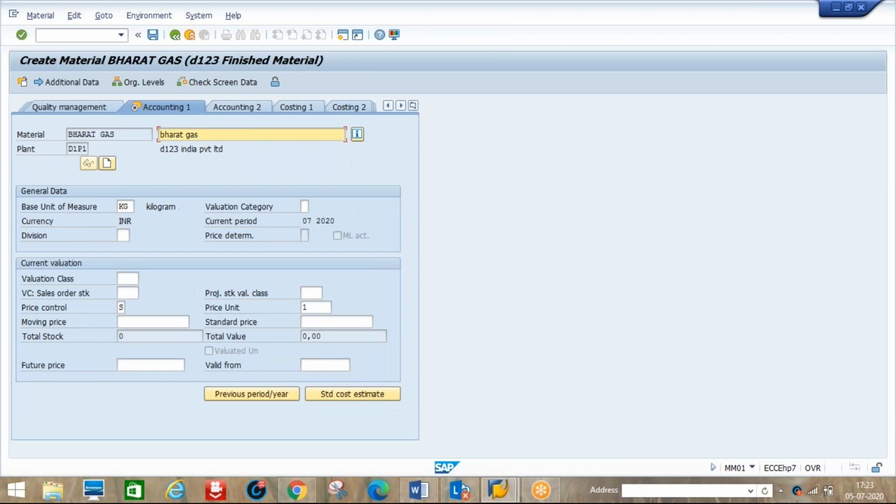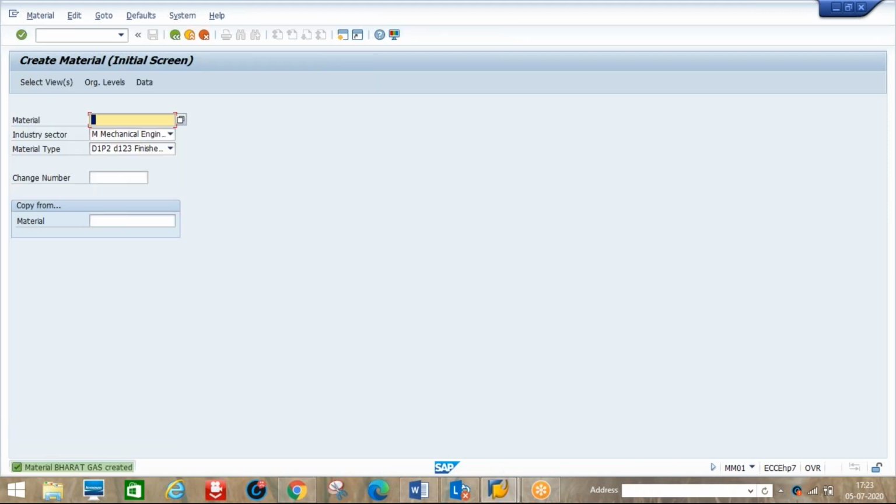Finished material valuation class is 7920. Here I'm going to maintain the price per kg of gas, for example 300 rupees roughly. Enter and save.